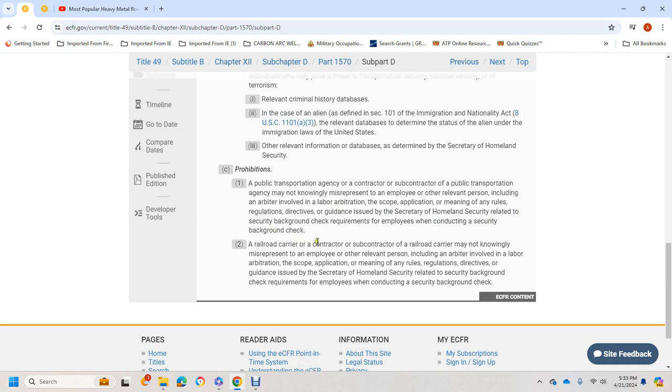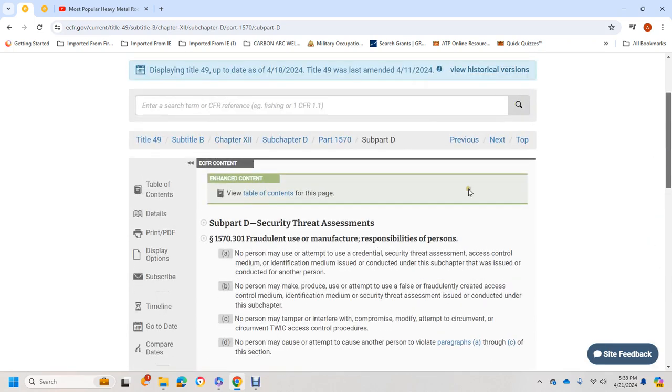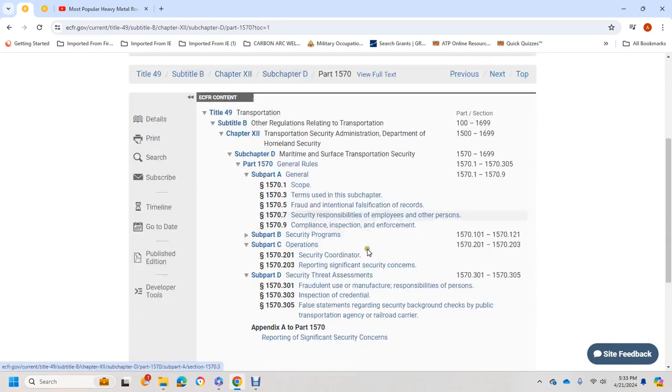2. A railroad carrier or a contractor or subcontractor of a railroad carrier may not knowingly misrepresent to an employee or other relevant person, including an arbitrator involved in a labor arbitration, the scope of the application, or meaning of any rules, regulations, directives, or other guidance issued by the Secretary of Homeland Security related to security background check requirements for the employee when conducting a security background check. That was Subchapter D, Subpart D, Security Threat Assessment, Part 1570.